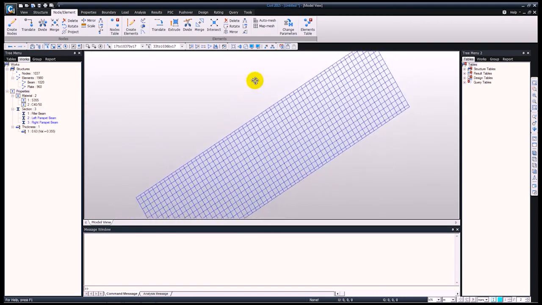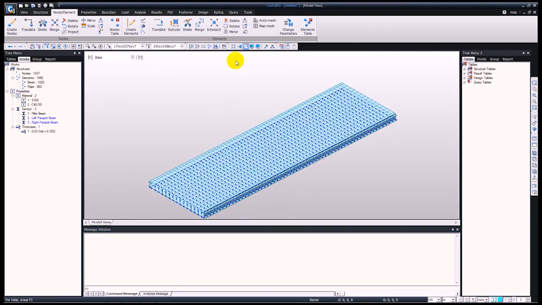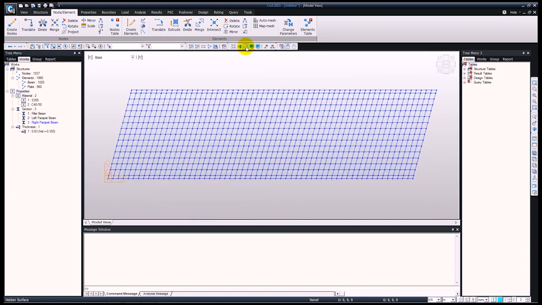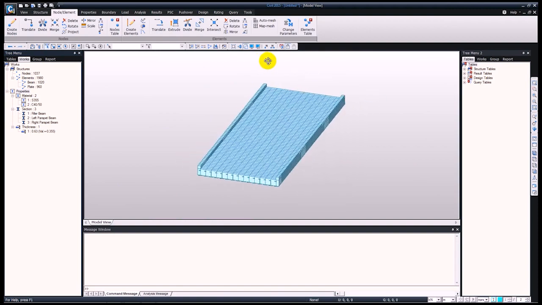However, before I assign these, let me turn on the hidden view so you can see how the elements change the section. So just simply drag and drop left parapet beam onto the screen, and you can see how this has jumped up and changed sections. Okay, similarly for the bottom part, right parapet beams, and turning on the hidden view, you can see that we have our entire model generated.